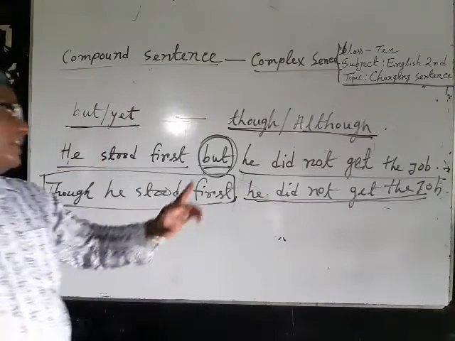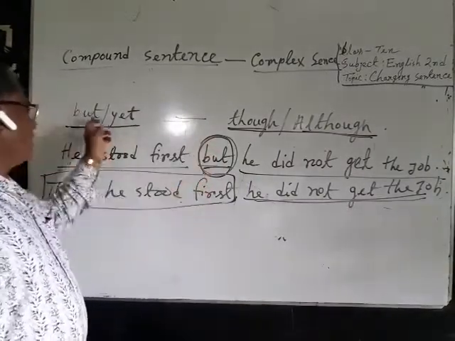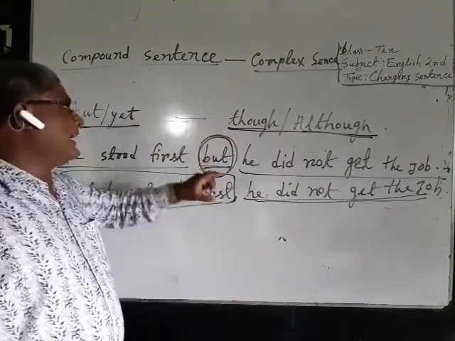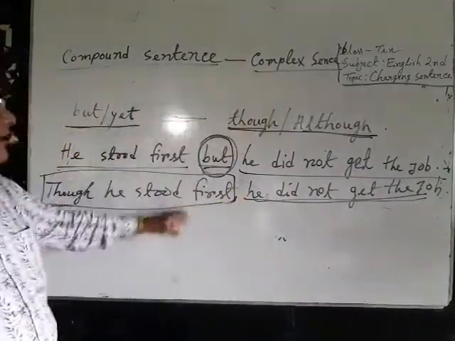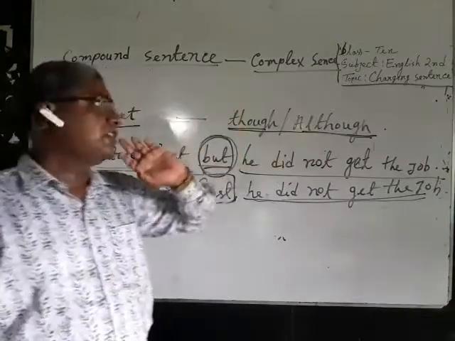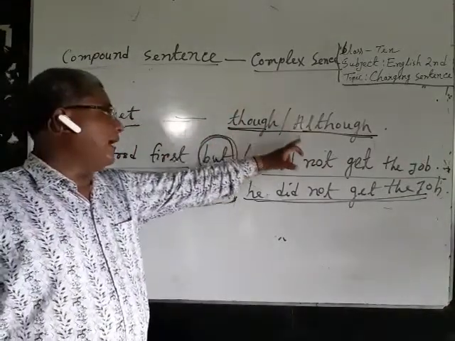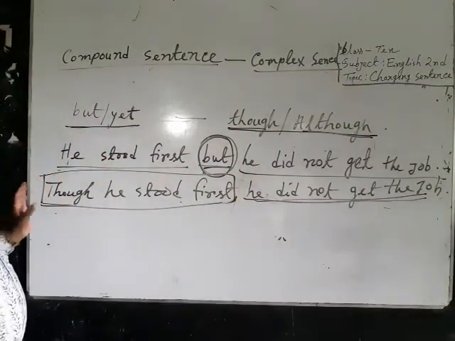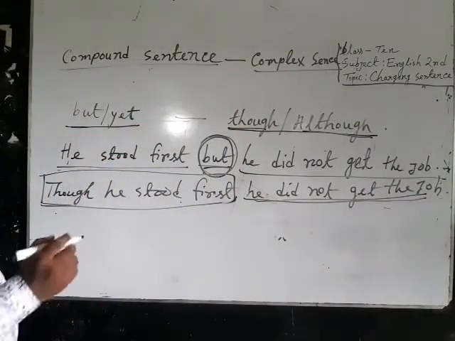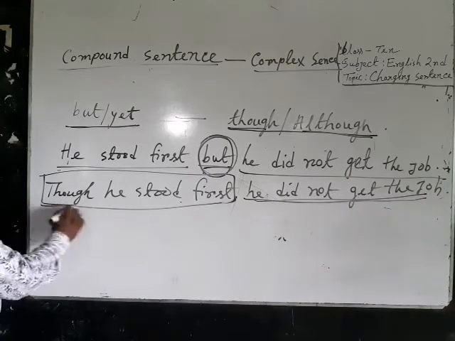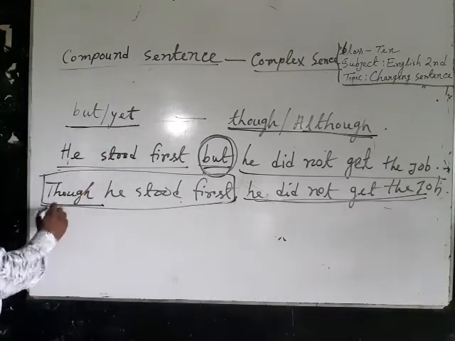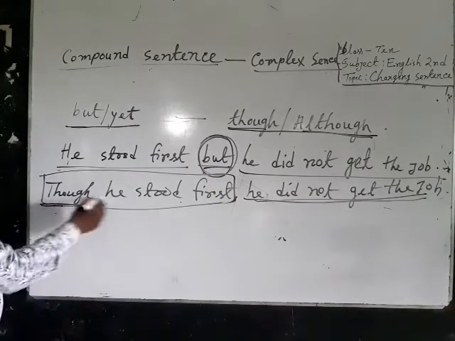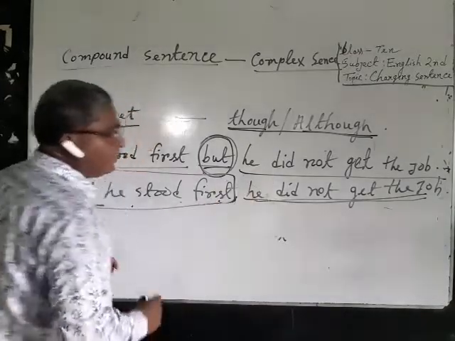So dear viewers, if you see but or yet is used in the compound sentence, then to make it complex sentence, you have to use though or although. I repeat that though and although are subordinating conjunction, and subordinating conjunction usually sets in the beginning of the sentence. So we have used though. You can use though or although, both are correct. So though he stood fast, he did not get the job.